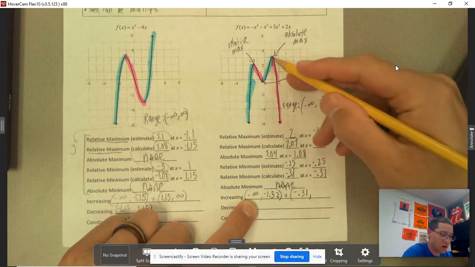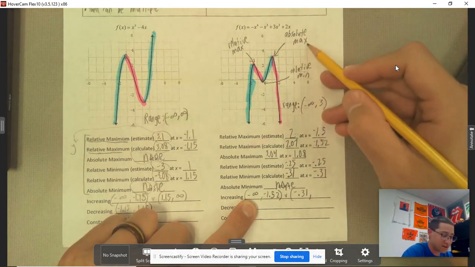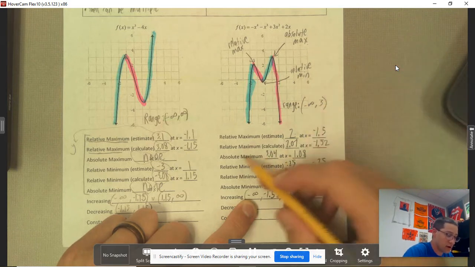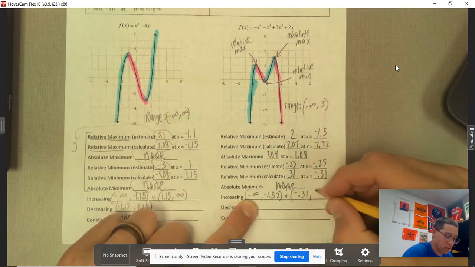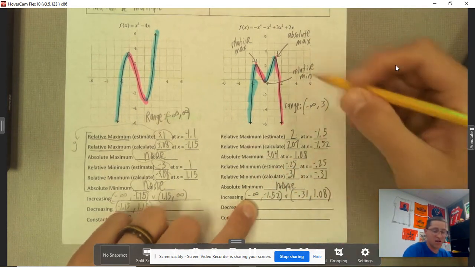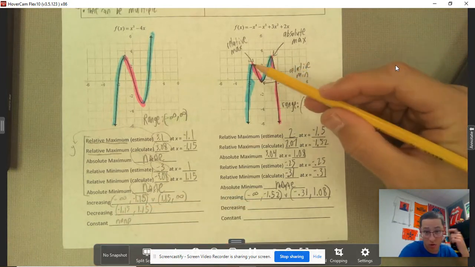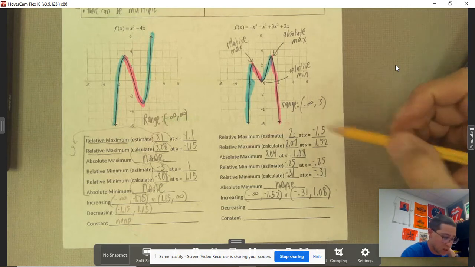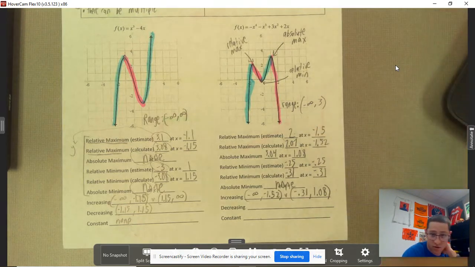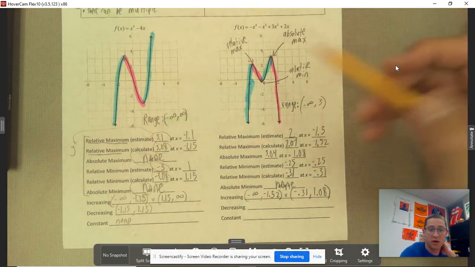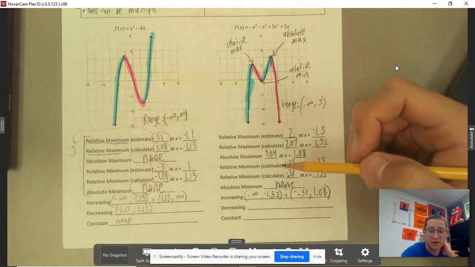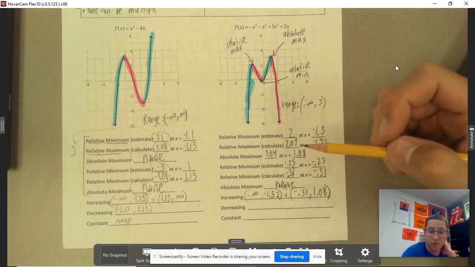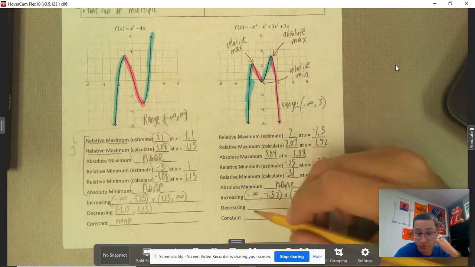Then I continue up until my absolute max x value, which is 1.08. If it helps, maybe you could label these x values, but that's your choice. Do anything that helps you. Label these points if that's the case. That could be a helpful tool to have.